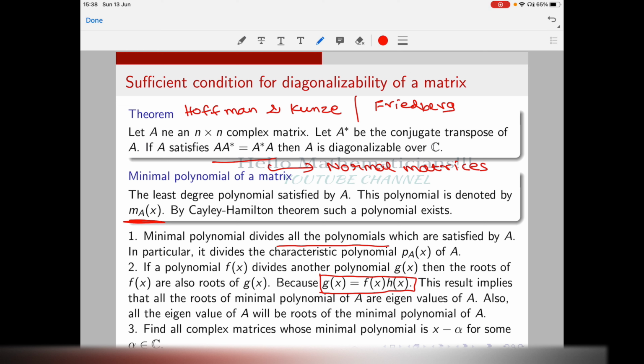In the subsequent lectures we will talk about Jordan canonical form, and at that time it will be more clear why every root of the characteristic polynomial is also a root of the minimal polynomial. Okay, good.